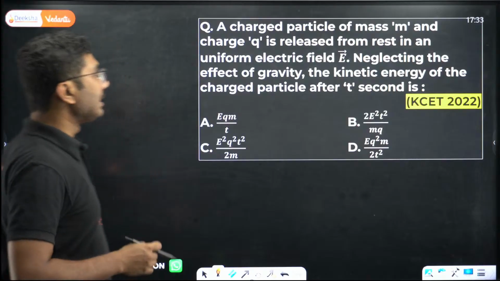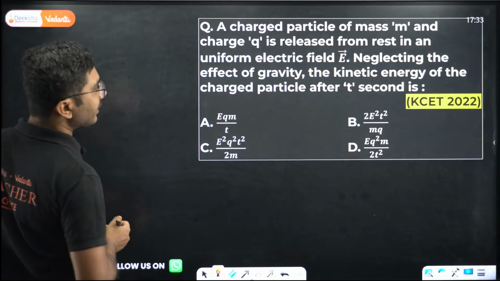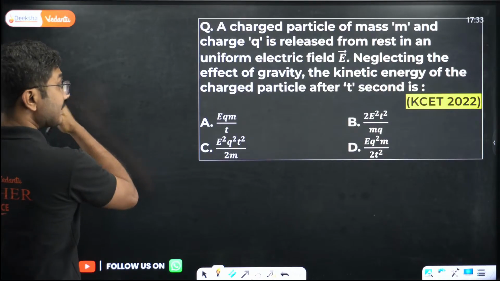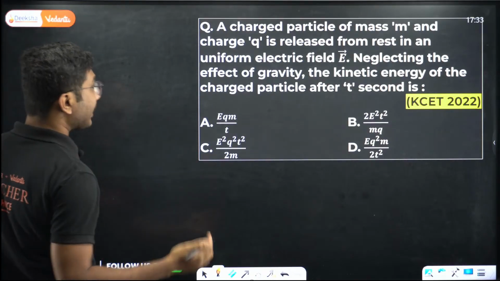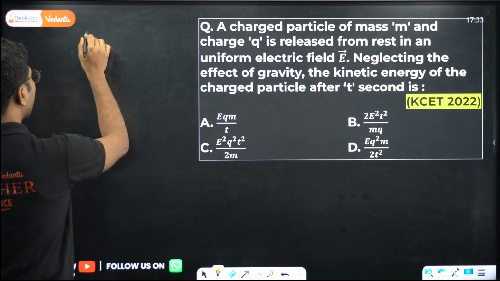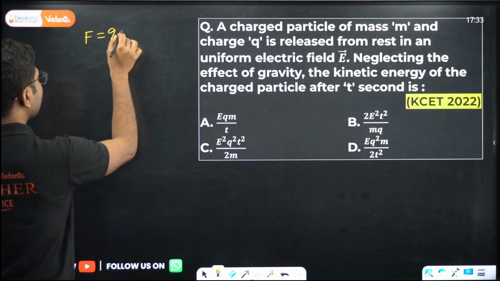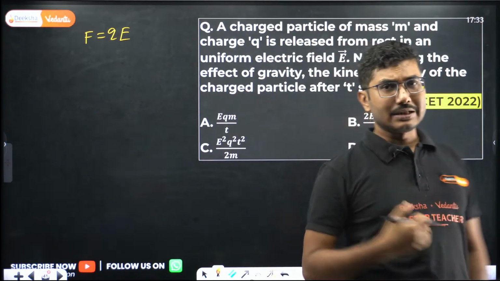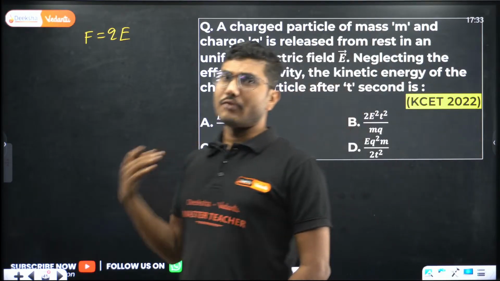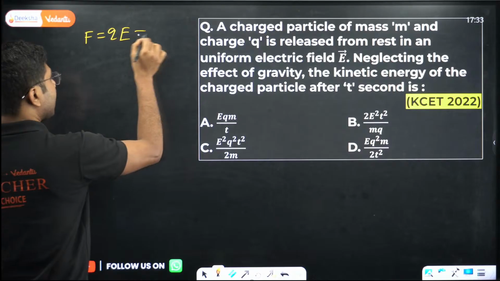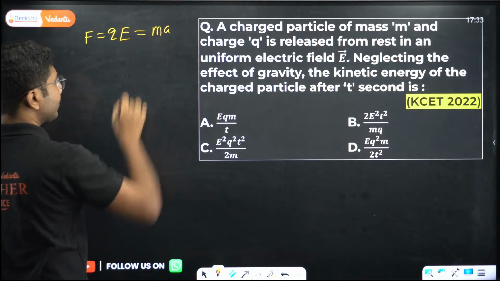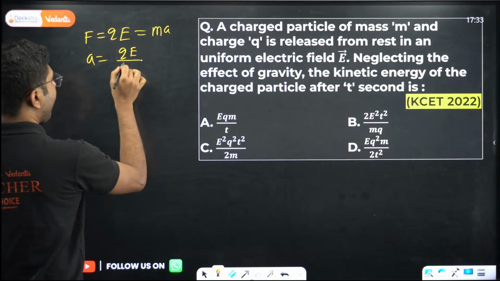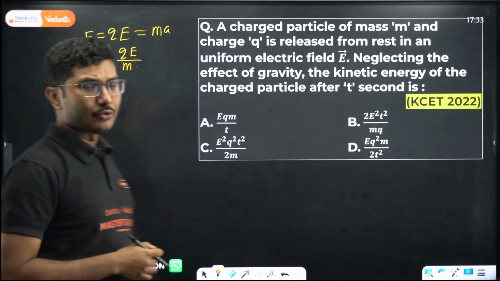A charged particle of mass m and charge q is released from rest in a uniform electric field E. So if you release a charged particle from rest in electric field E, what is the force? Force will be equal to qE. So always remember, force acting on a charged particle is given by qE, and from Newton's second law, F equals ma, so ma equals qE, so a equals qE by m. Acceleration equals qE by m.